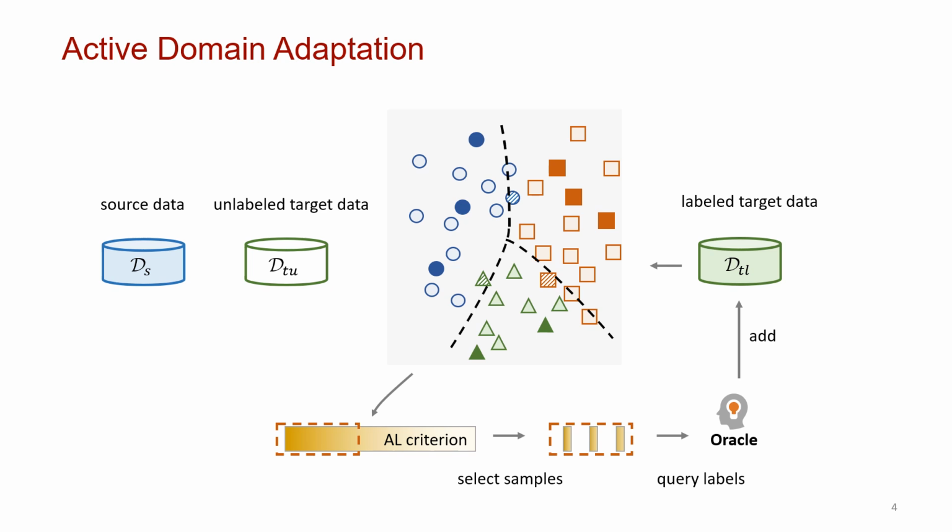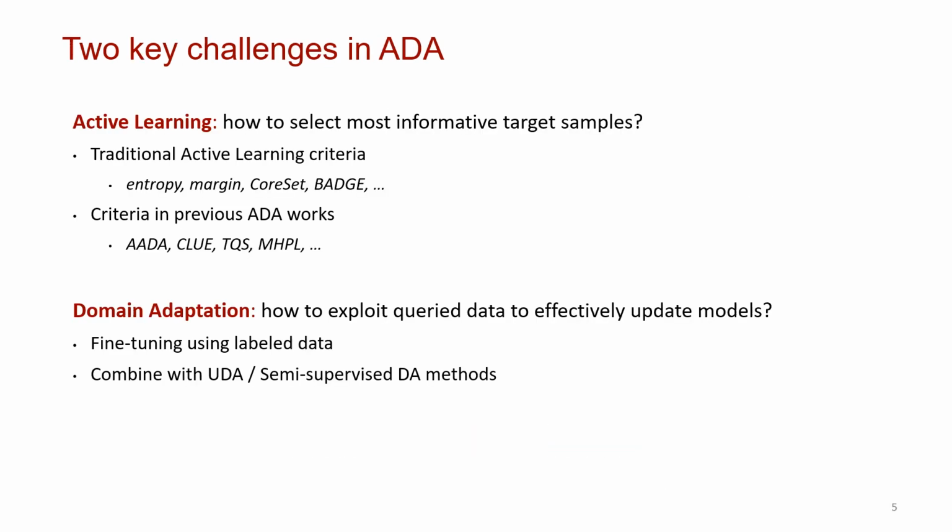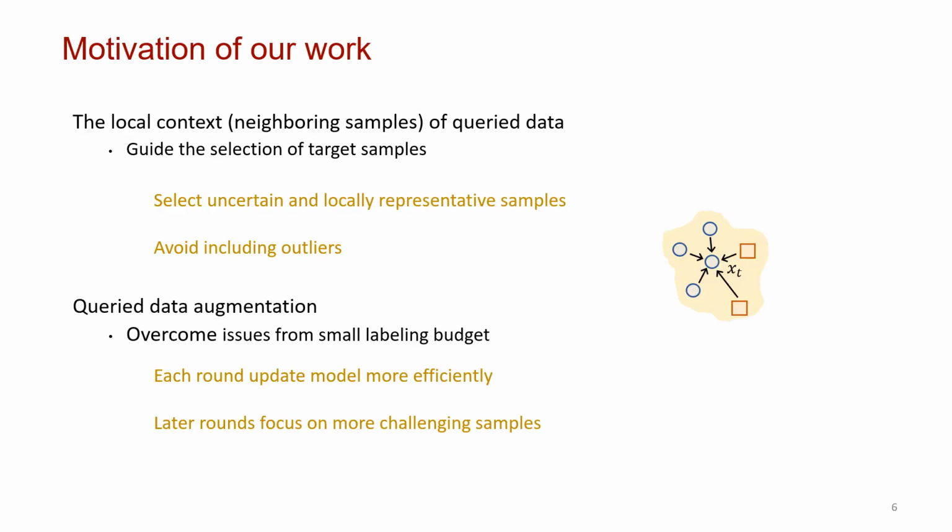Then we can use source data, unlabeled target data, and labeled target data to train the model. In ADA, there are two key challenges: how to select the most informative target samples, and how to exploit query data to effectively update models. Our motivations are for these two challenges. On one hand, we want to leverage the local context of query data as a guidance for active selection. On the other hand, we want to augment those query data to overcome issues from small labeling budgets.